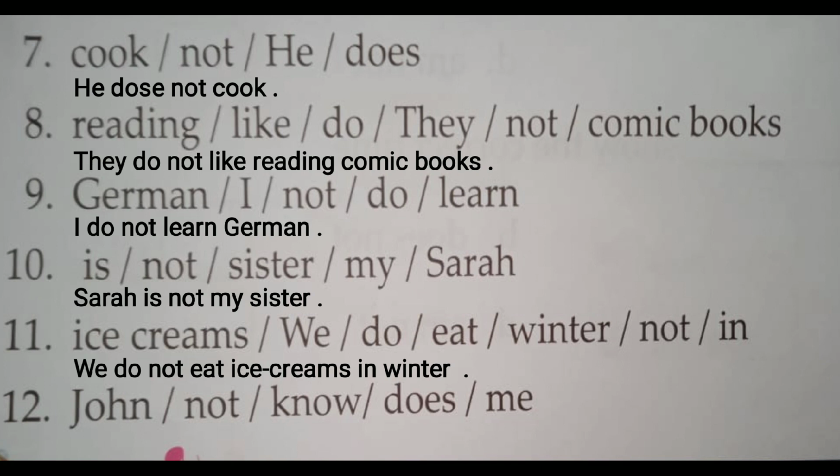So next, "John not know does me." So what will be the answer of this sentence? John does not know me would be the answer of this sentence, right? Now this is the exercise B. Now we are moving on to the next exercise.